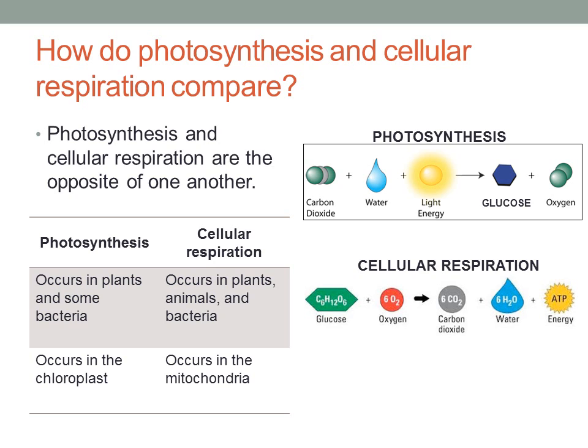Some other differences would be that photosynthesis occurs in plants and maybe some bacteria, whereas cellular respiration occurs in all organisms, plants, animals, and bacteria. Photosynthesis occurs in the chloroplast, which is an organelle found in photosynthetic organisms, and cellular respiration occurs in the mitochondria.